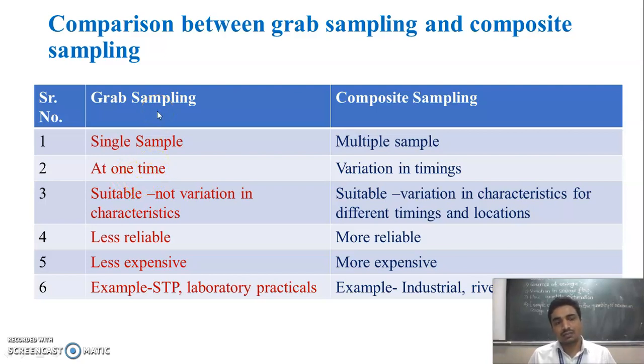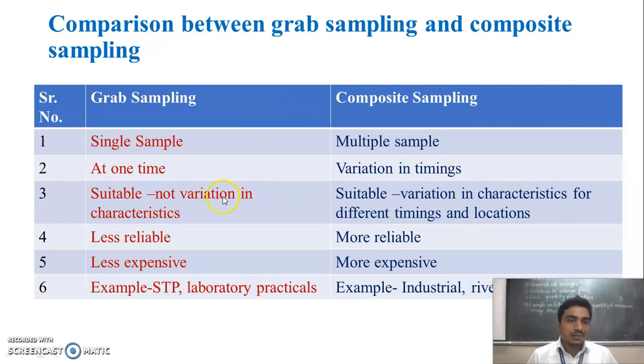That is nothing but the grab sample. But in composite sampling, there is variation in time. At certain intervals of time, we collect the sample, and then we mix them. That interval may be say 30 minutes or 1 hour. At that interval, we collect the sample.